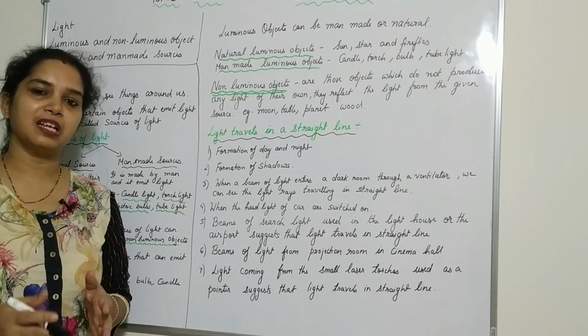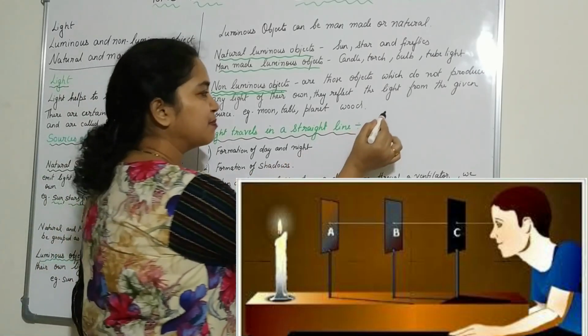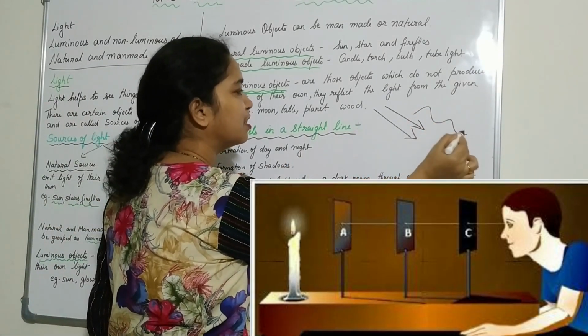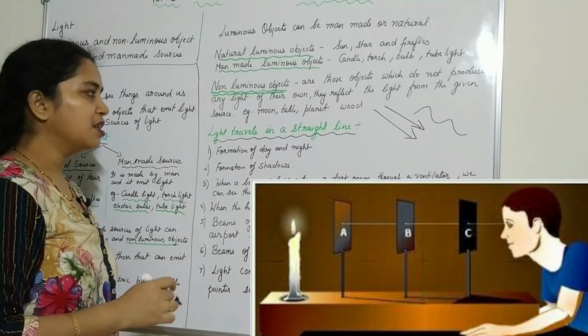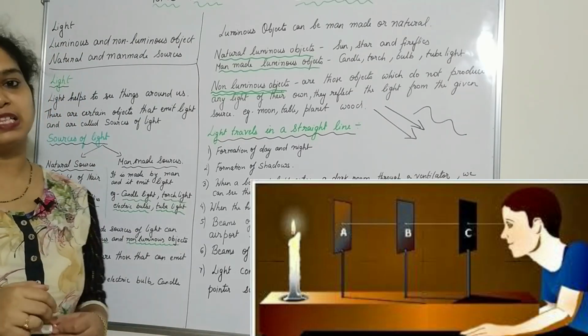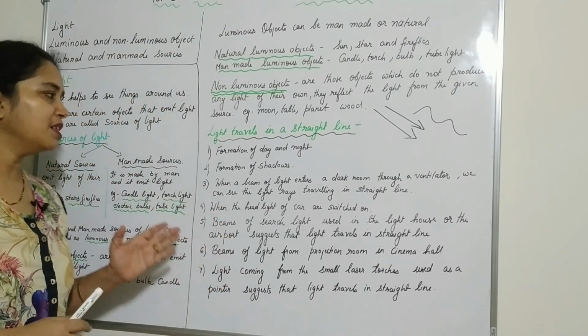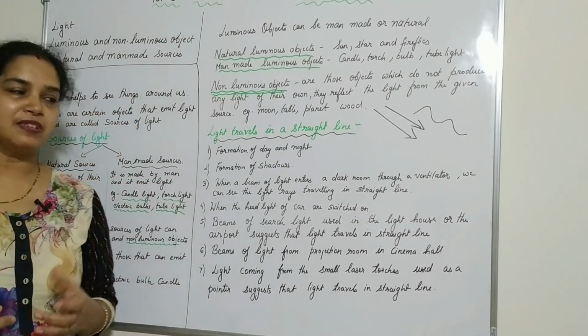Light travels in a straight line. It doesn't go like this. It goes in a straight line. It doesn't follow a curve or anything like that. So light travels in a straight line. This can be proved by a phenomenon also. This can be seen in many examples, like the formation of day and night proves that light travels in a